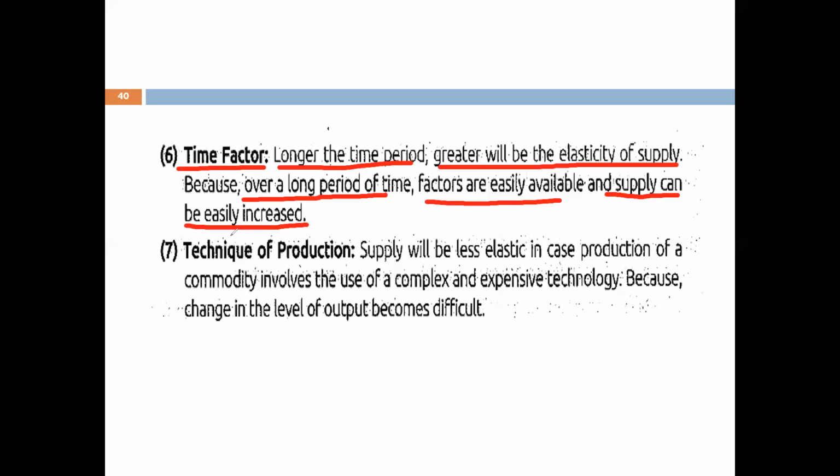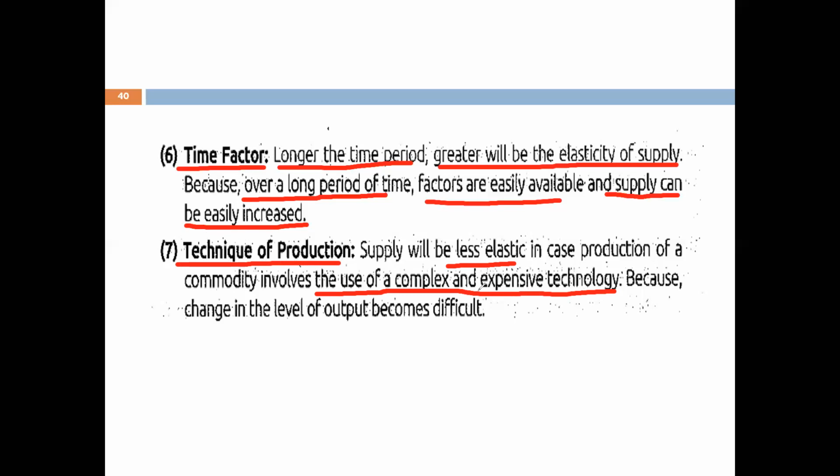The last factor which is affecting the elasticity of supply is technique of production. Supply will be less elastic in case production of commodity involves the use of complex and expensive technology. देखिए बेटा टेक्नोलॉजी को भी चेंज करना, स्विच करना इतना इजी नहीं होता, स्पेशली व्हेन द टेक्नोलॉजी यूज्ड इन द प्रोडक्शन प्रोसेस इज कॉम्प्लेक्स एंड एक्सपेंसिव.